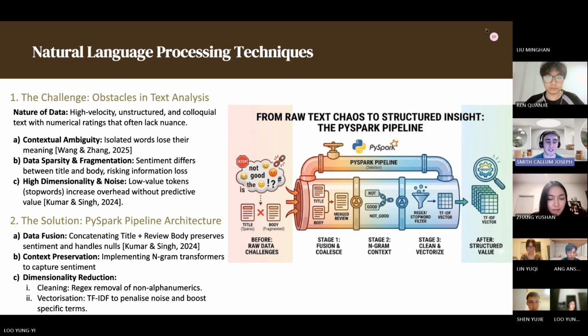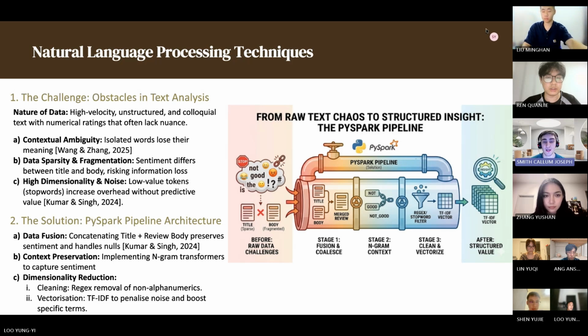So our solution was data fusion. We concatenate the review title and the body to preserve the sentiment and handle the null values, which are relevant. For context preservation, we implement n-gram transformers, so we have unigrams, bigrams and trigrams to capture sentiment in more detail. Ideally, this gives us a clean regex alphabet, which removes non-alphanumerics, including translation issues, emojis and any numbers that were not relevant in the data. That leaves us with the vectorized output to penalize noise and boost specific terms.